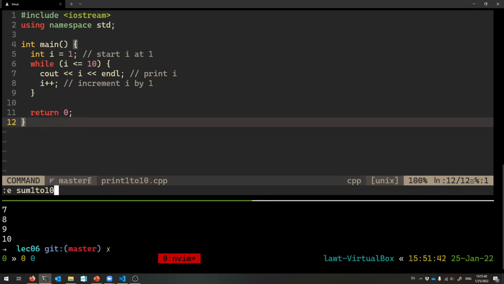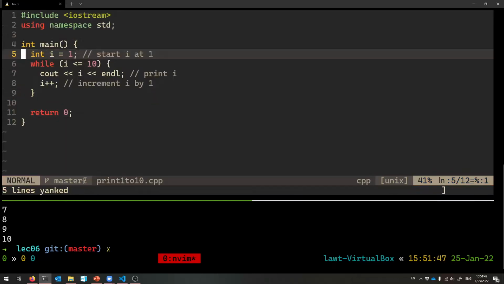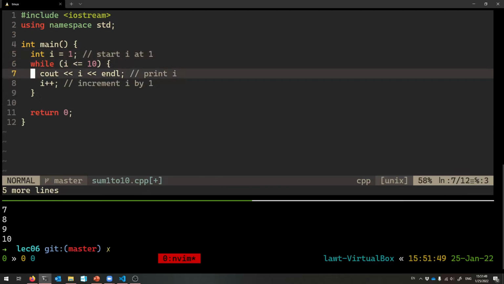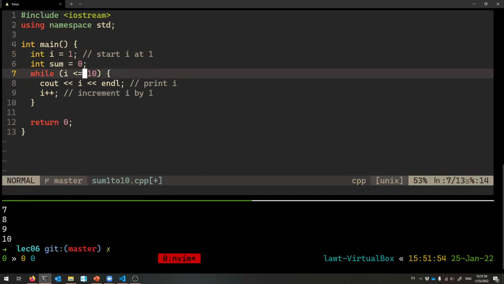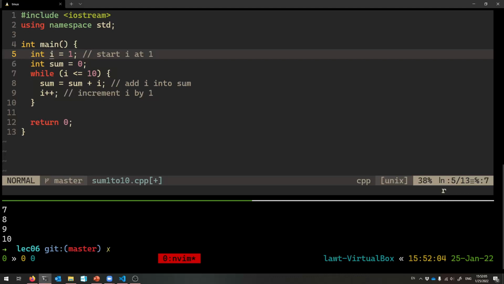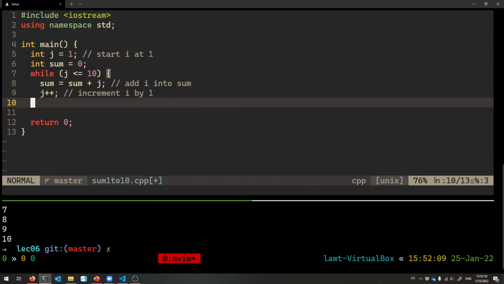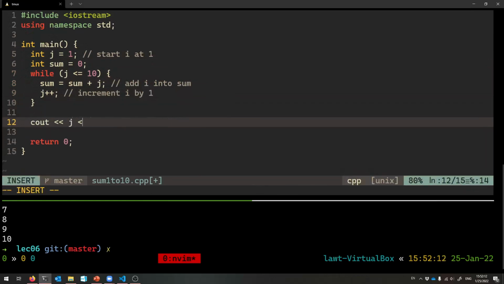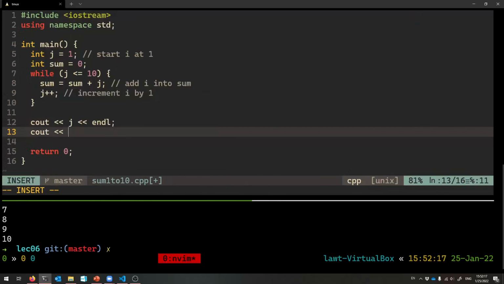Sum 1 to 10.cpp. So I'm going to take this code, do almost the same thing. I'm going to instead have a sum variable, start the sum at 0, and instead of this, I'm just going to add sum equals sum plus I. Add I into sum. I guess in my example I was using j instead of I, so let's take care of that. Yay. So now, j is 11 by the time this is done, and sum is the correct sum of all the numbers between 1 and 10.